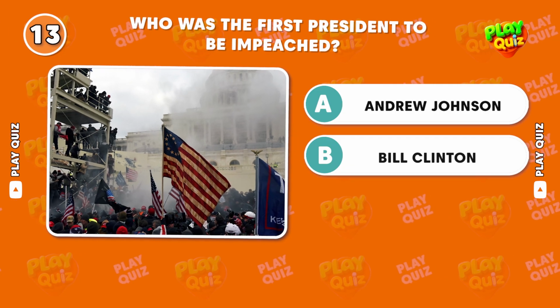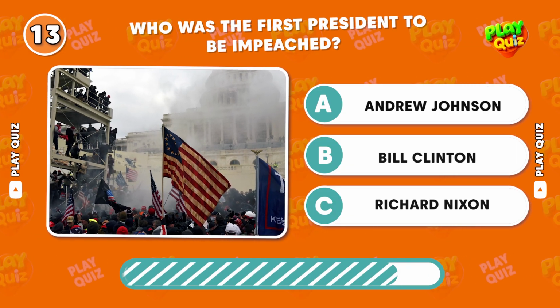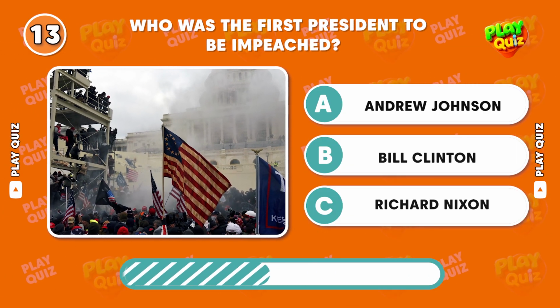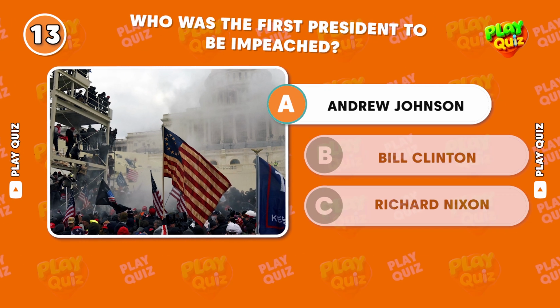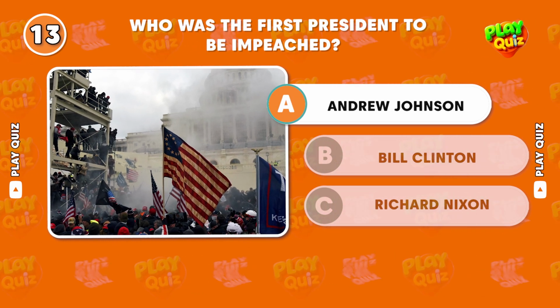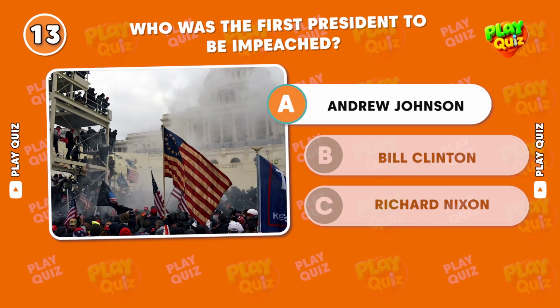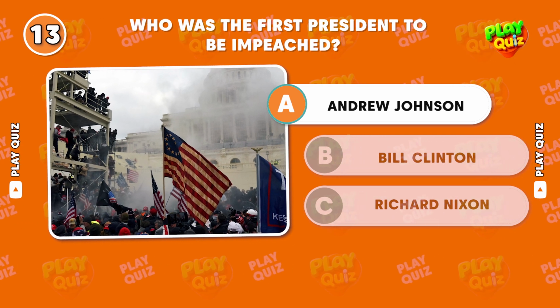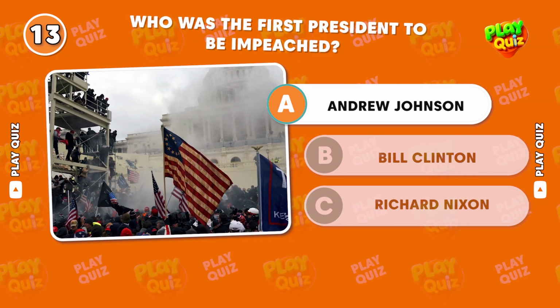Who was the first president to be impeached? Correct answer, Andrew Johnson. Johnson was impeached in 1868 for violating the Tenure of Office Act, but was acquitted by one vote.